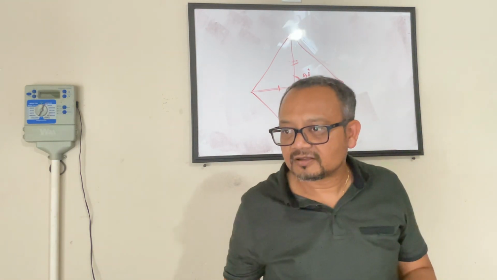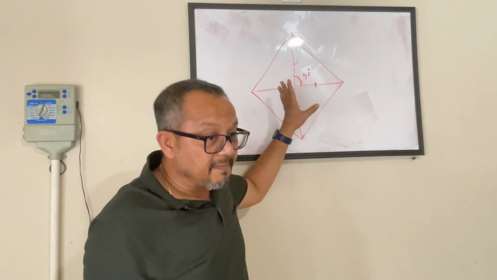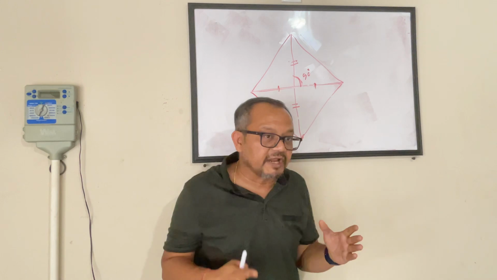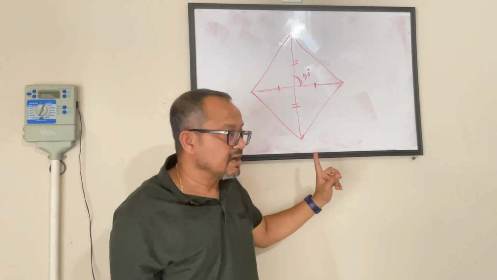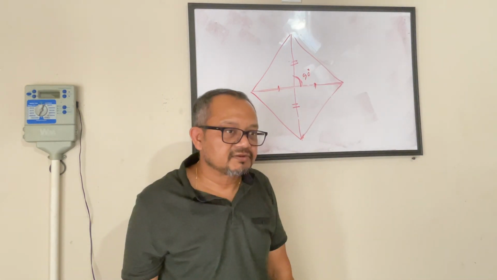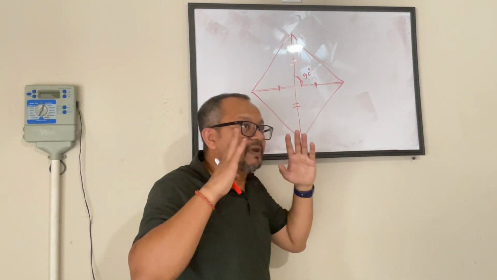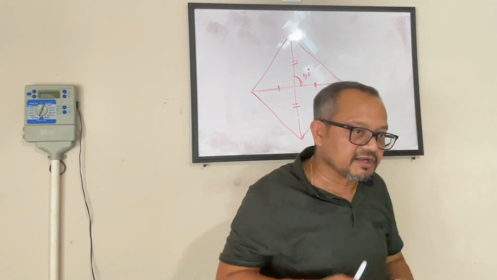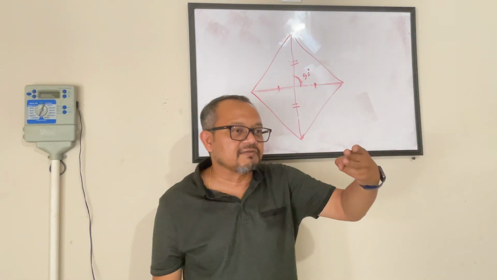So it's perpendicular. So the property of rhombus says that when you join the two diagonals, they bisect each other and they are perpendicular to each other. That's the property of a rhombus. So if anybody says, like, you guys write essays on something, right? If somebody says write an essay on rhombus, these are the lines that you will say.